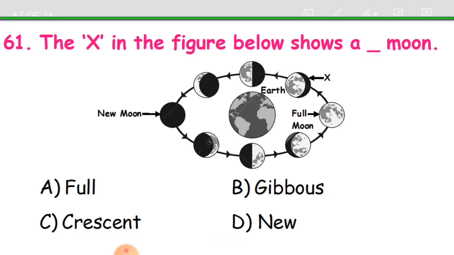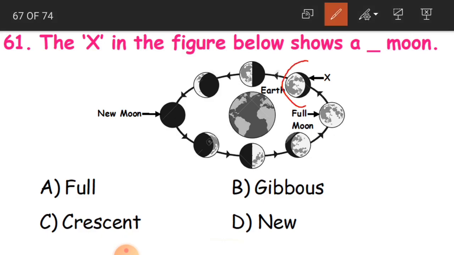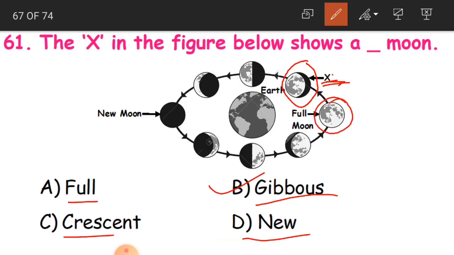Which phase is this, marked as X? Is it full moon, gibbous moon, crescent moon, or new moon? So this is gibbous moon, this is full moon, this is gibbous moon, this is half moon, again this is crescent moon, again this is new moon. Like that the phases are going to change.